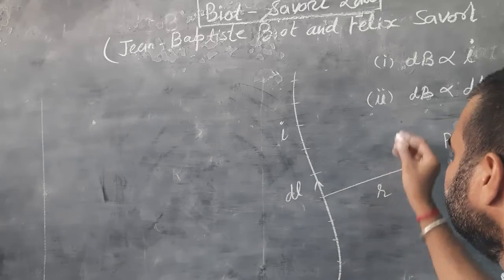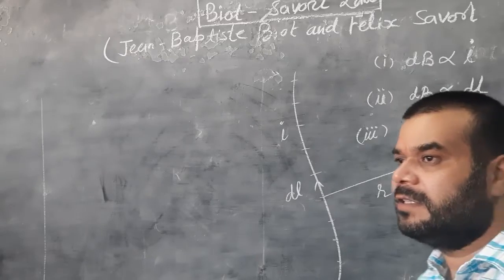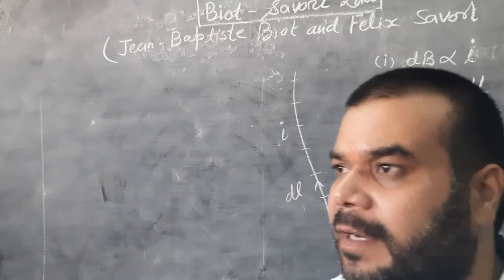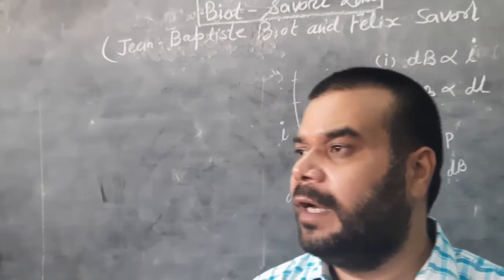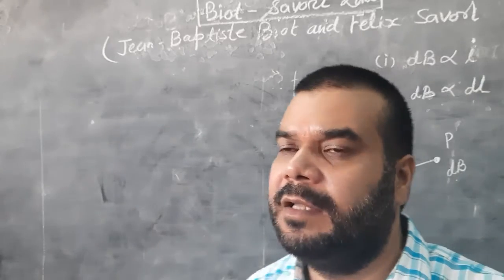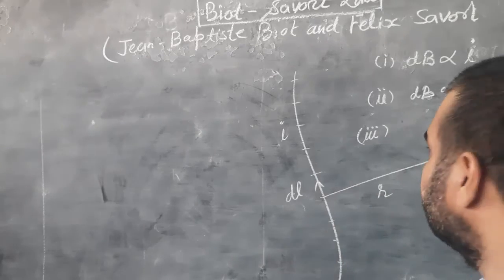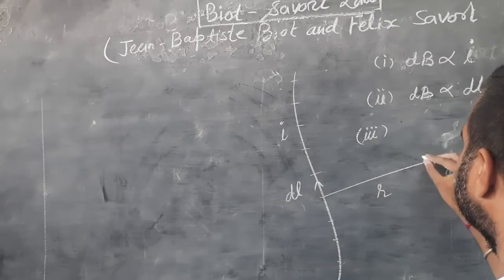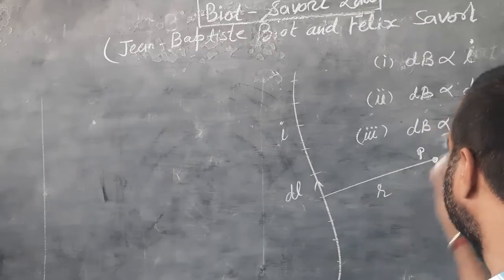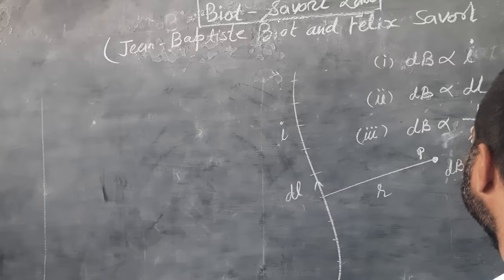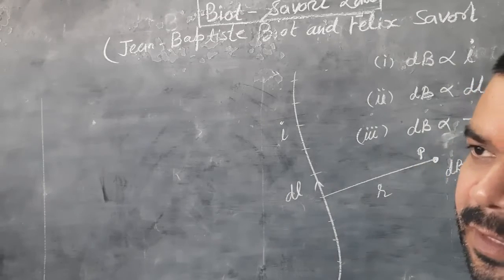Now the third term depends on the distance. If the distance is larger, then the magnetic field at point P is very small, and if the distance is very small, then the magnetic field will be greater. So we can write that the magnitude of the magnetic field dB is inversely proportional to the distance from the small element to the point P. Here it is r, then it is r squared.